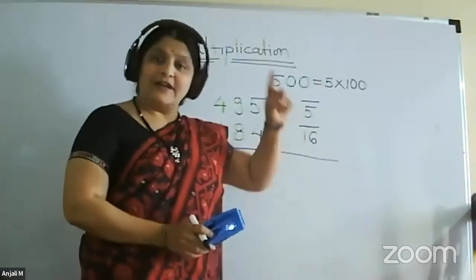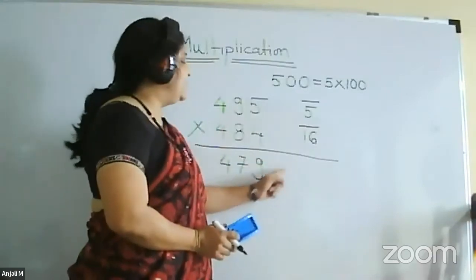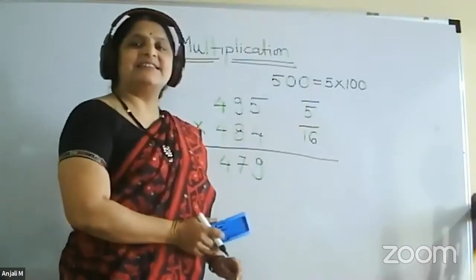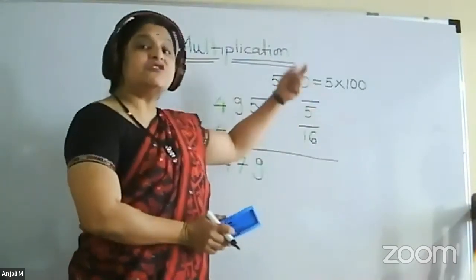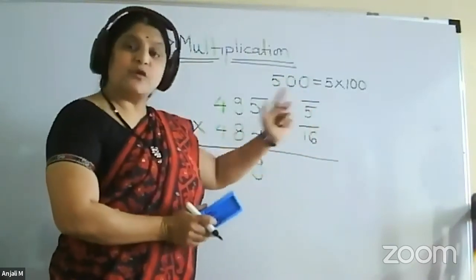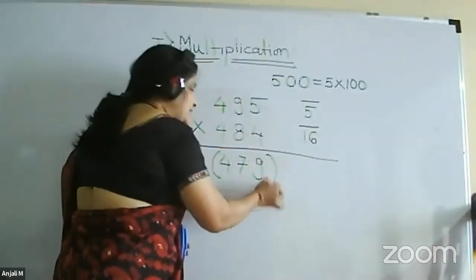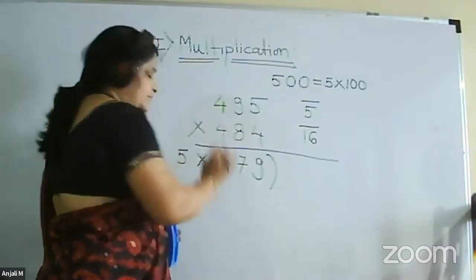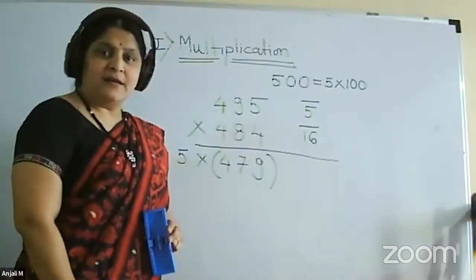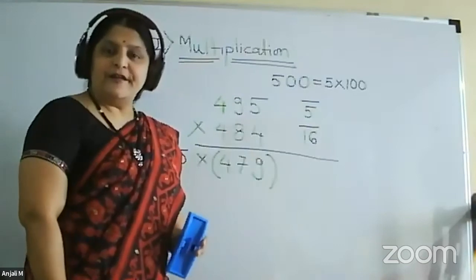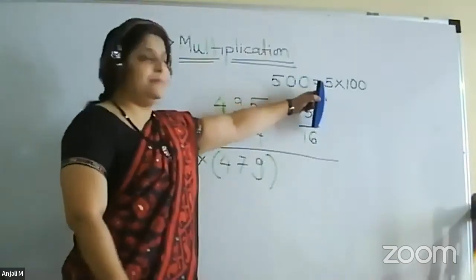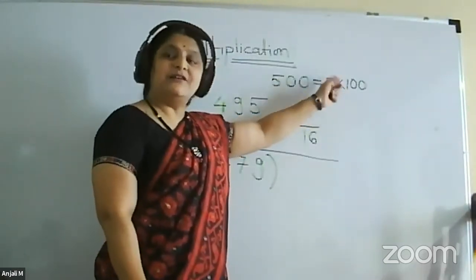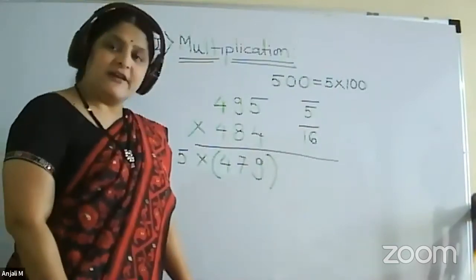Now what is the next step? In the last three problems, we were directly attaching the number of zeros. That we cannot do here because we have not chosen the base as 100, but 500, which is 5 into 100. So we have to multiply the number obtained by doing the Karna Yoga, the diagonal addition, by your multiplication factor. What is the multiplication factor? 100 is our normal base into 5. So you have to multiply it with 5.